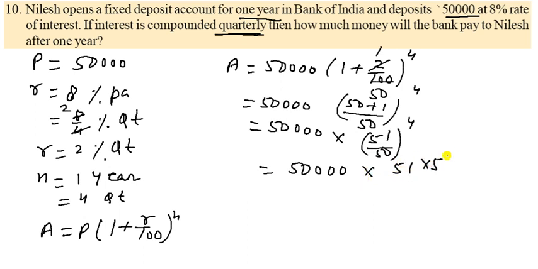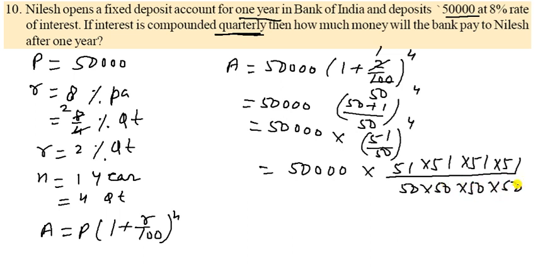So let us see what will happen. It is 50,000 into 51 into 51 into 51 into 51, 4 times. And what about 50? It is also 4 times. So you have to write 50, 50, 50 and 50. So once again, 1 zero, 2 zeros, 3 zeros and 4 zeros. So the 4 zeros cancel out, and once again 5 and 5 cancel out.